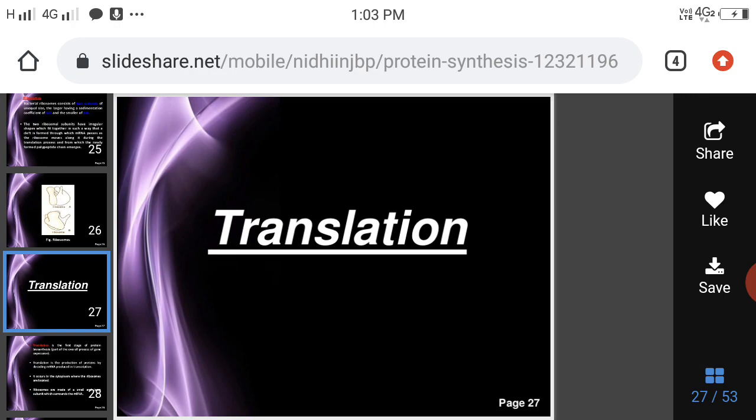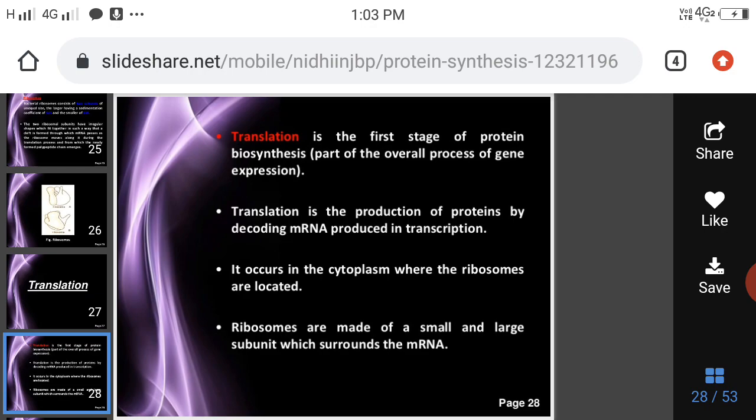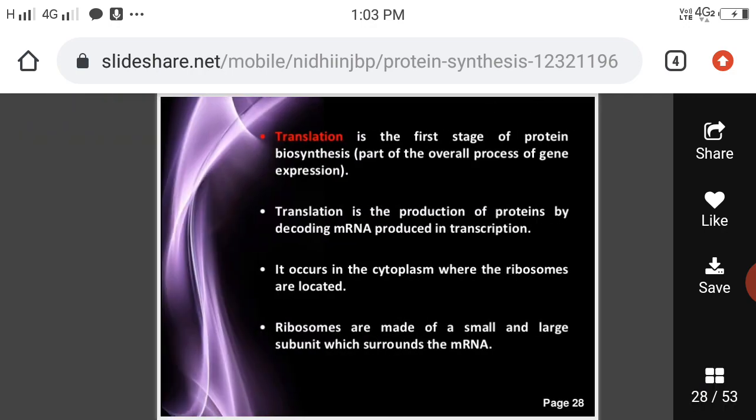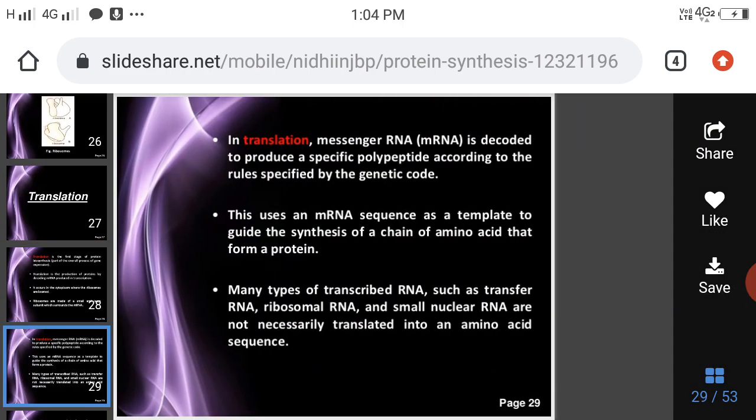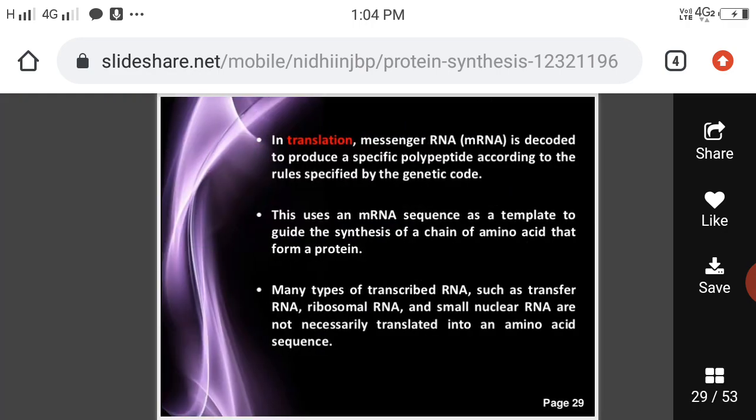Okay, next let's see this slide. Translation, mechanism of translation. What is translation? Translation is the first stage of protein biosynthesis, part of the overall process of gene expression. That is regarding the central dogma. You know very well, already I said what the central dogma is. Translation is the production of proteins by decoding mRNA produced in transcription. In translation, the messenger RNA is decoded to produce a specific polypeptide according to the rules specified by the genetic code.